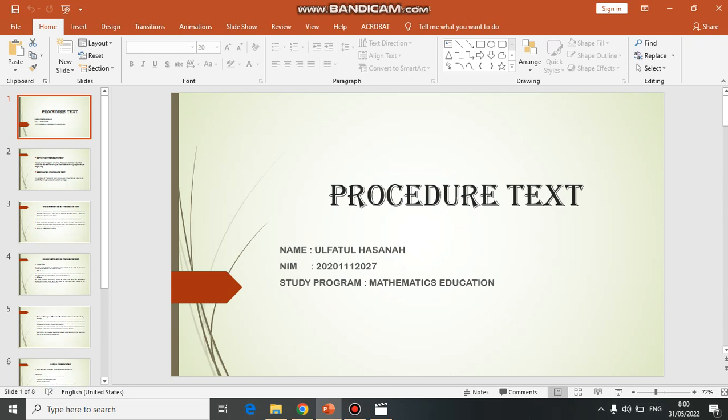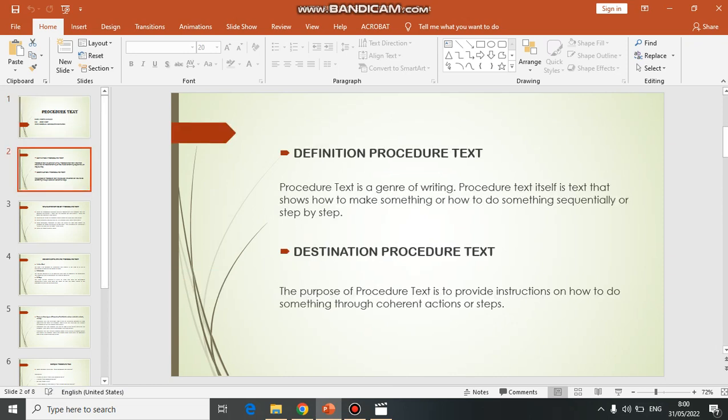Here I will explain about procedure text material. Definition of procedure text. Procedure text is a genre of writing. Procedure text itself is text that shows how to make something or how to do something sequentially or step by step. The purpose of procedure text is to provide instruction on how to do something through coherent actions or steps.